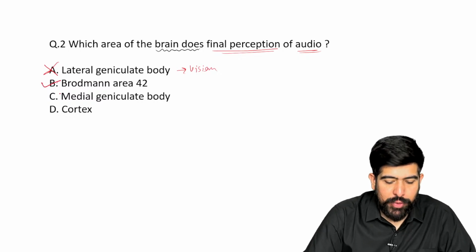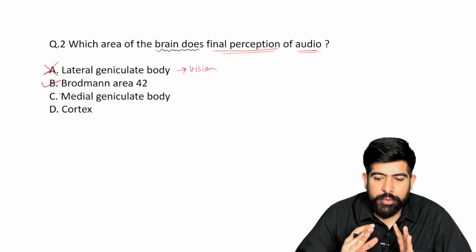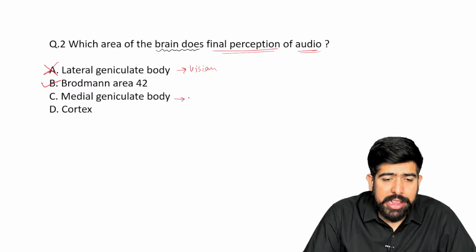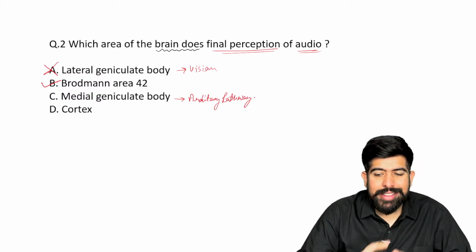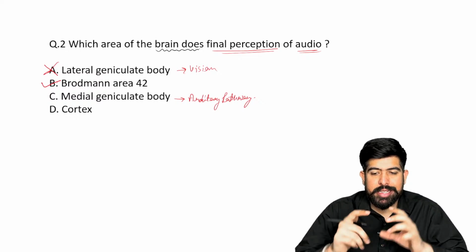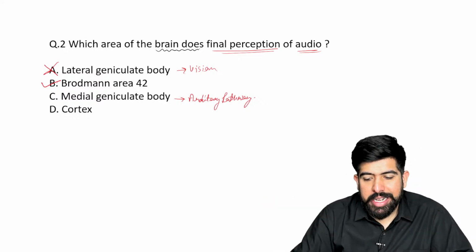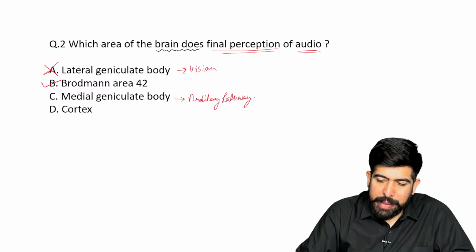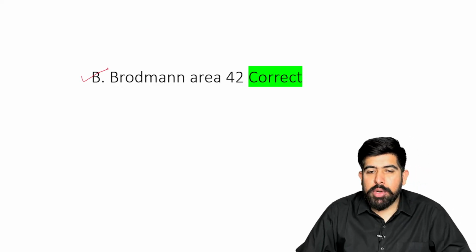Option B is there. Of course, this is the Brodmann. Guys, please remember the cortex is the whole brain cortex, not only the final perception area. And of course, the medial geniculate body is in the auditory pathway, not in the perception. It is only carrying the impulses up to the cortex, up to the Brodmann area, but it is not doing the perception. So perception is not done here. Please remember, of course it will be your Brodmann area 42.